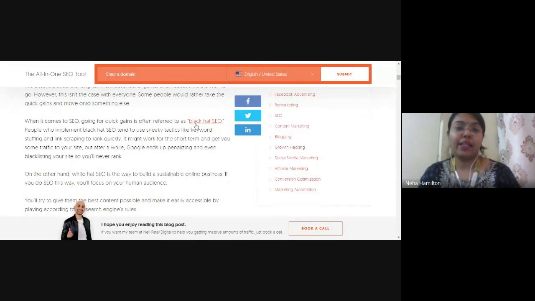Here, black hat SEO is written, right? So this word black hat SEO, this is what is called anchor text. The text which is used in hyperlinks, so that whenever you click on that particular link, you are redirected to a different web page, to a different location. That is actually called anchor text.